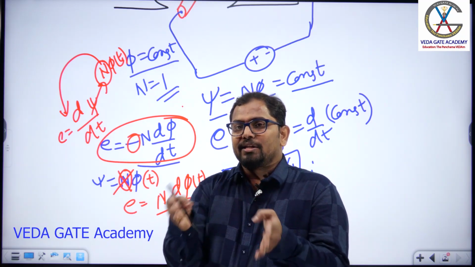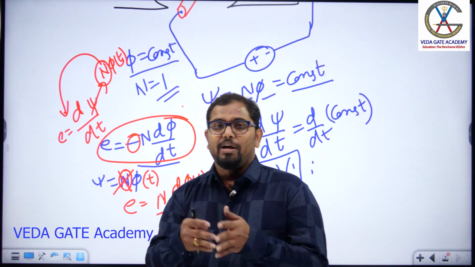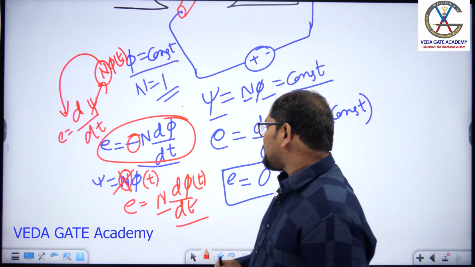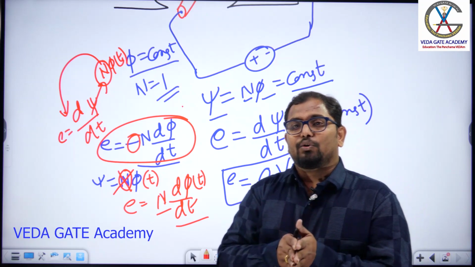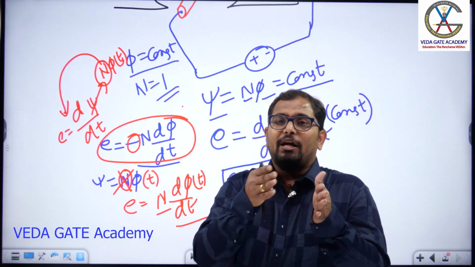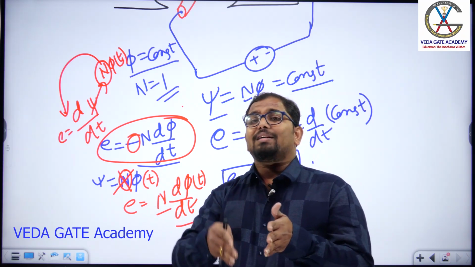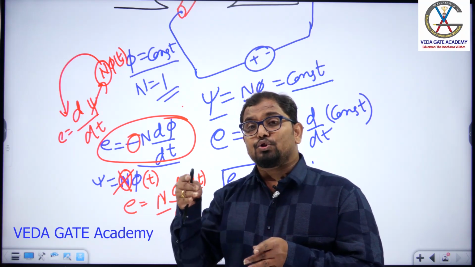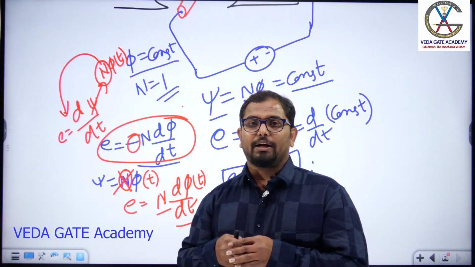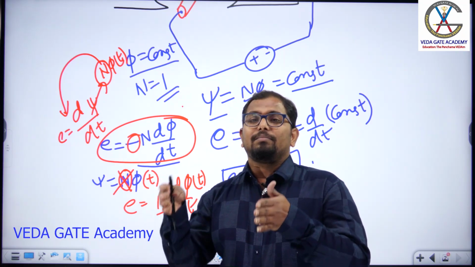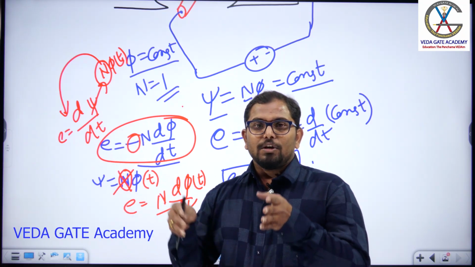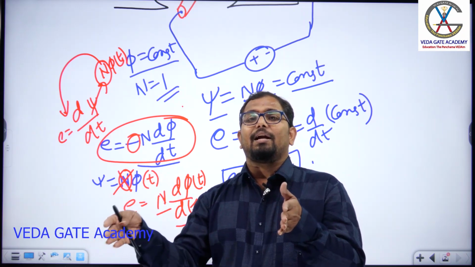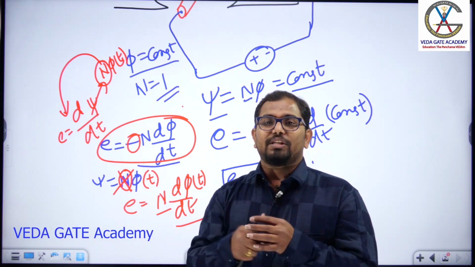So what is the main statement Lenz's law gives? If you take a transformer into consideration, the primary winding will produce some flux. That flux will produce some induced EMF in the secondary. That secondary induced EMF again produces a current. That current again produces a flux. So these primary flux and secondary flux will be in opposite directions.